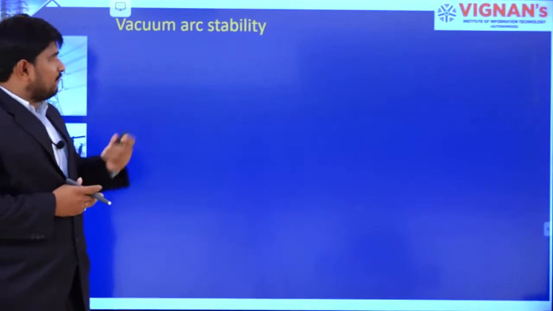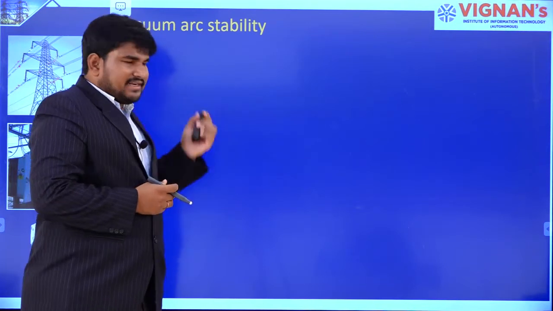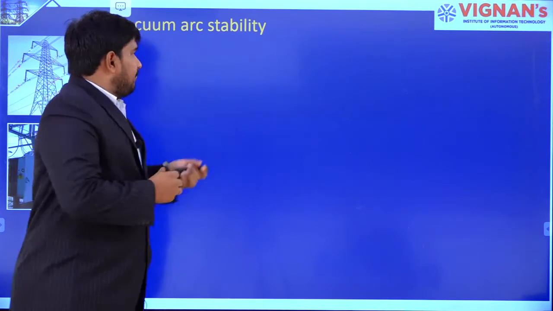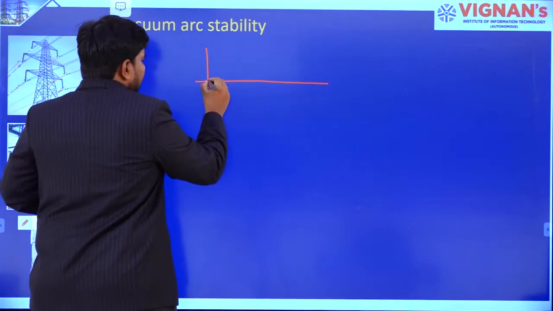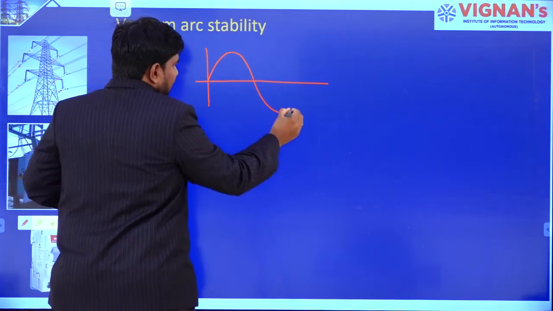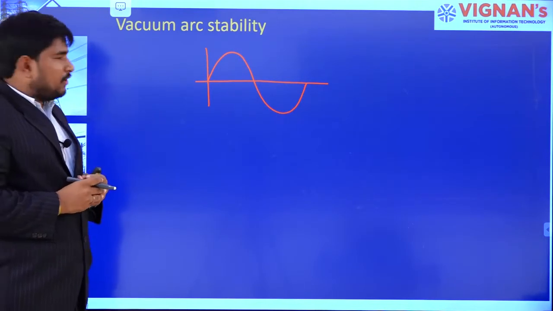Now let us come to vacuum arc stability. What it means is, we are giving AC current, right? In case of a circuit breaker, the current is AC.